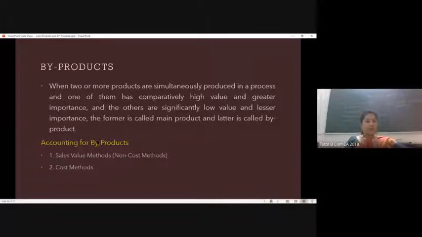So there are two methods for accounting of byproducts. The first one is a non-monetary, non-cost method, where you only look at the provision of an additional benefit. The second is the cost method, where it is valued and also considered at the time of cost computation. Now let's understand this with one example.